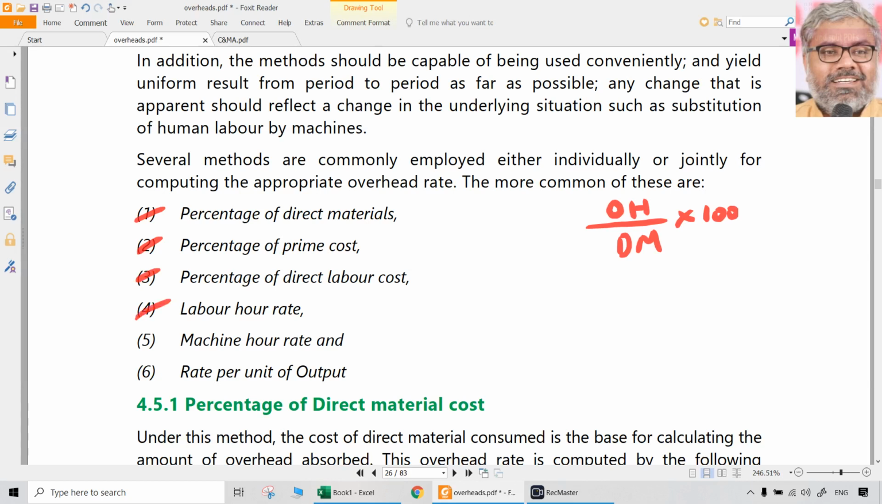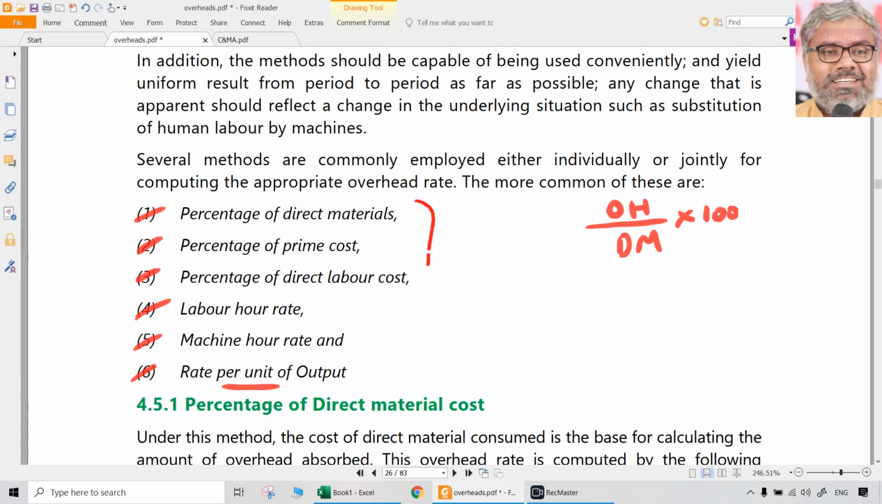Labor hour rate. It is not a percentage. So overheads divided by number of labor hours. Machine hour rate. Just now we did. Overheads divided by number of machine hours. Even it can be absorbed on the basis of per unit. Then overheads divided by number of units.